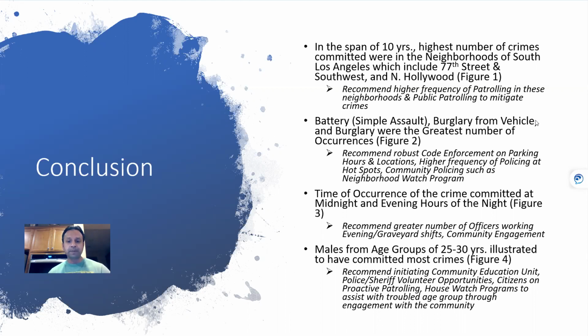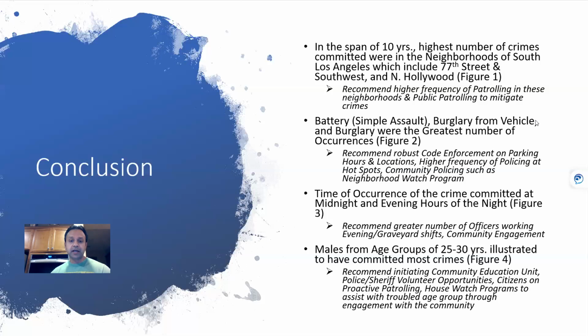The third takeaway was the time of occurrence that we talked about. We really looked at the evening hours going from 6 to 8 p.m., with midnight spiking up tremendously on the graph. And again, it's really recommending that the LAPD have a greater number of police officers on graveyard to help the community fight or minimize some of these crimes.